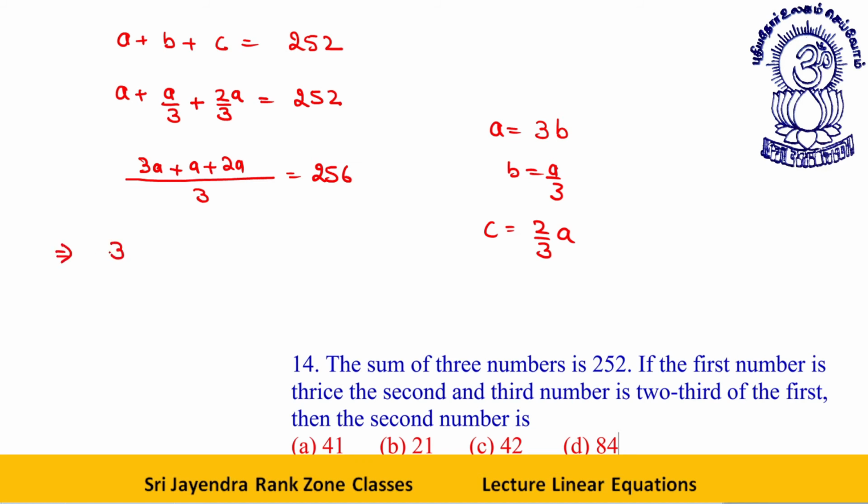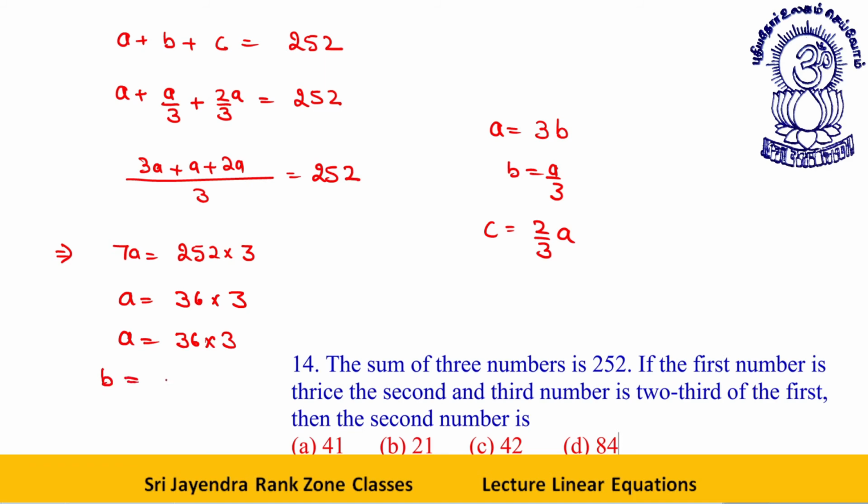This implies 7A is equal to 252 into 3. A is equal to 252 when cancelled by 7 will give me 36 into 3. So A is 36 into 3.